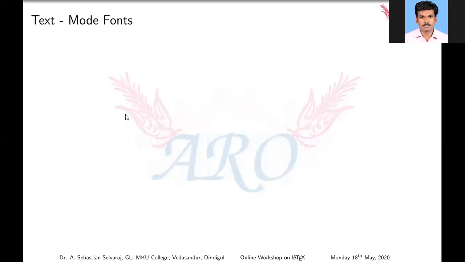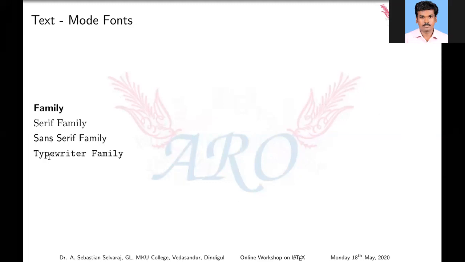So, text mode fonts. What are the fonts available for text modes? There is a list of families. Serif family, that's nothing but the Times New Roman family; it's the default one. Next one, sans serif family. Next one, typewriter family. These are families. Next one, series: medium series, it's the default one.